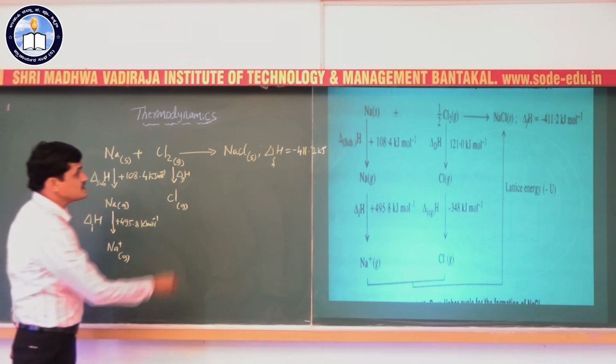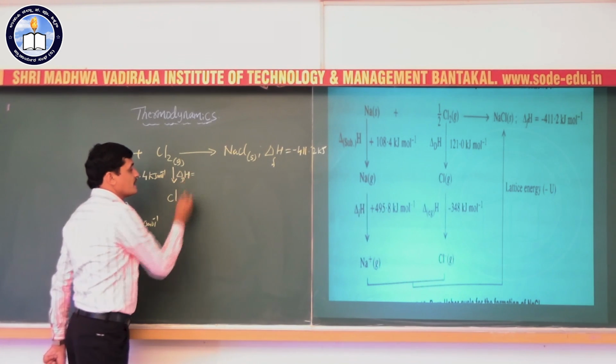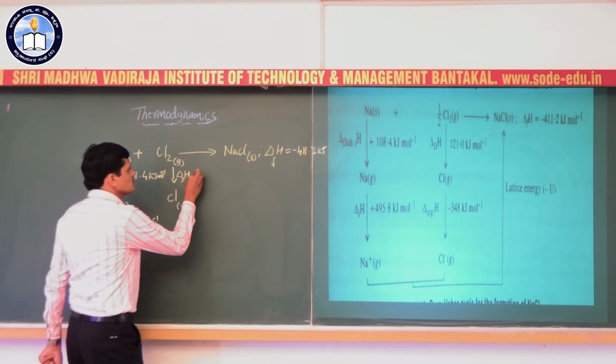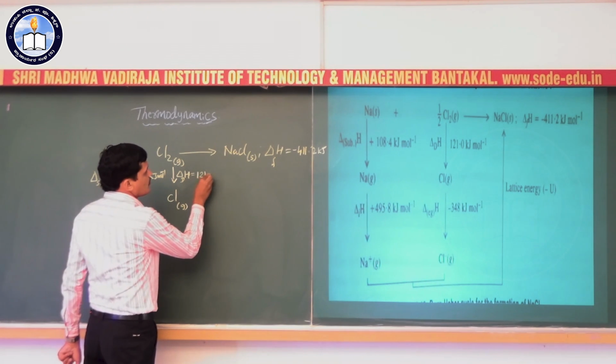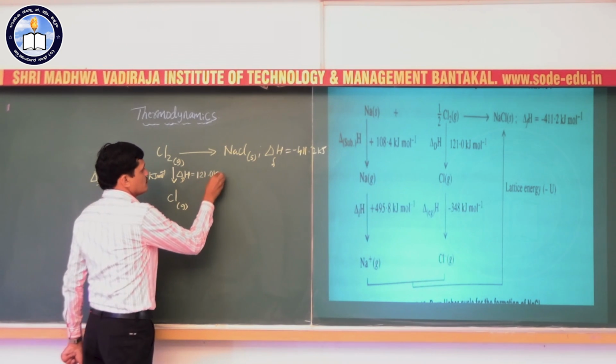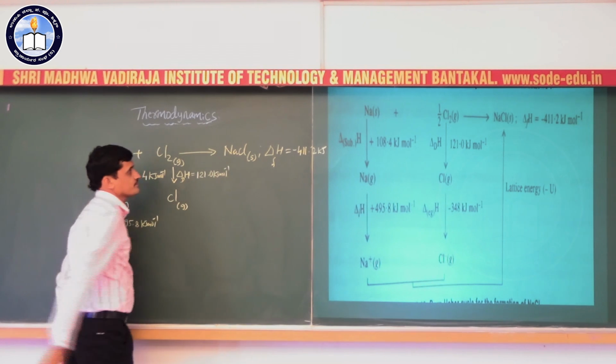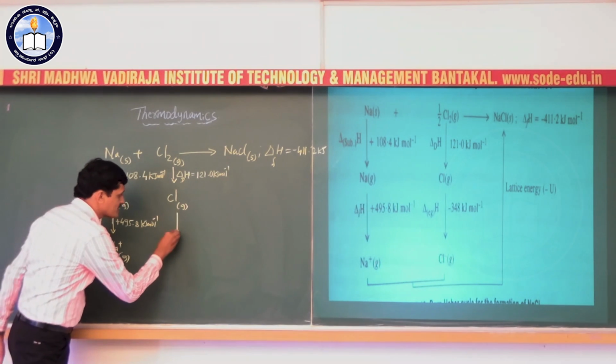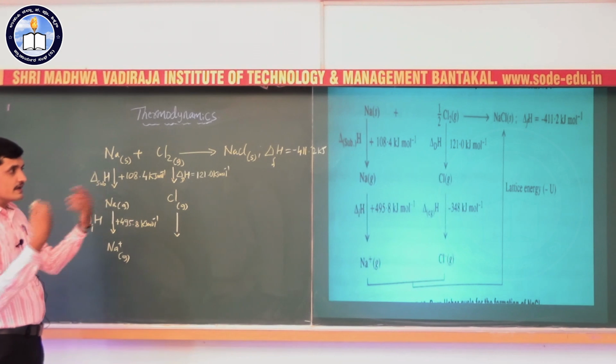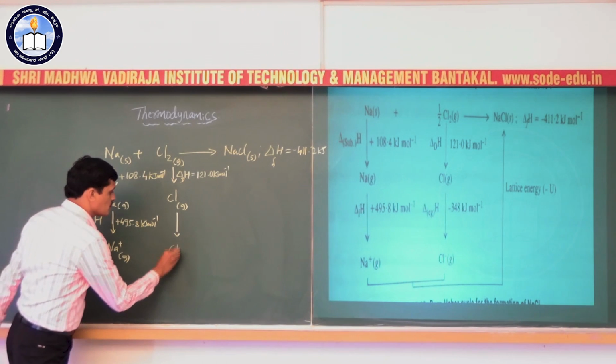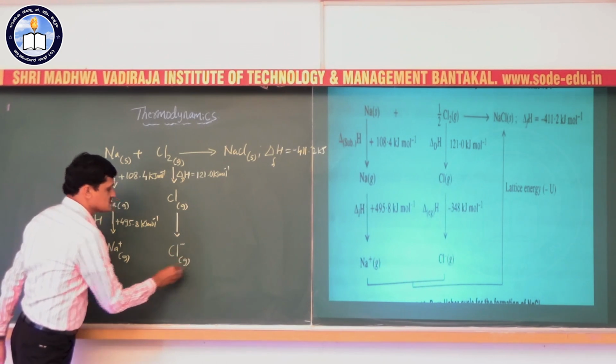It is the energy required to break this chlorine-chlorine bond. It is 121.0 kilojoule per mole.